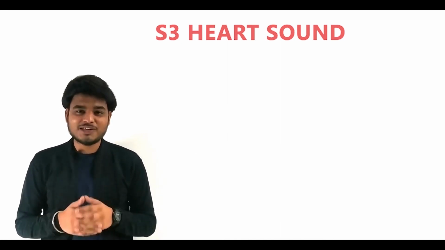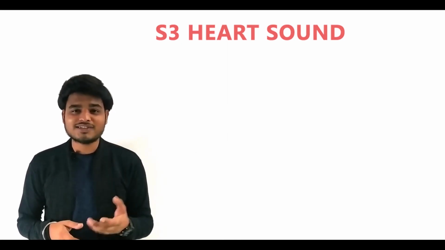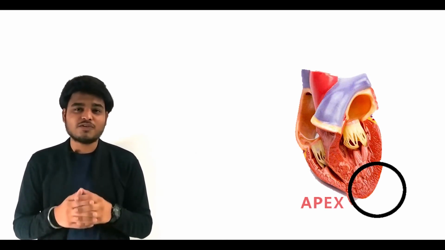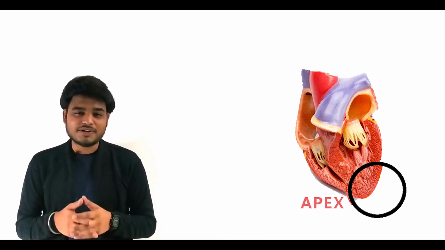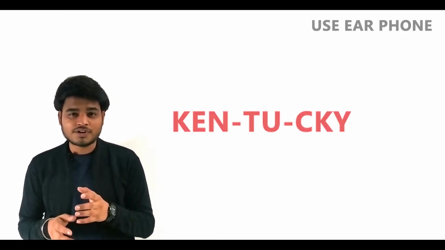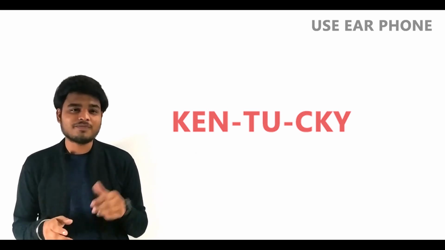Now the third heart sound or S3 sound. This sound is produced just after the S2 heart sound. It is mainly due to rapid filling of the left ventricle, and this sound is best heard at the apex of the heart. The apex of the heart lies at the fifth intercostal space. This S3 sound seems like hearing the word Kentucky, Kentucky, Kentucky. So please hear the S3 sound.